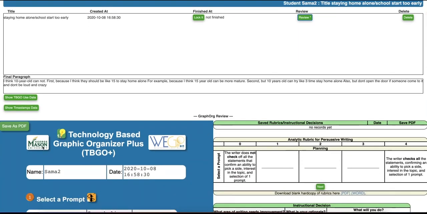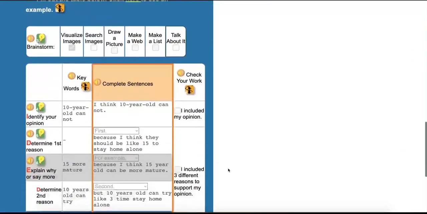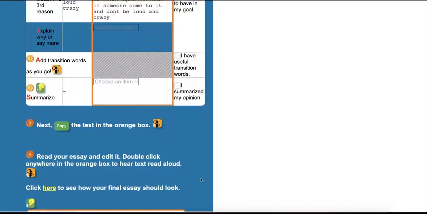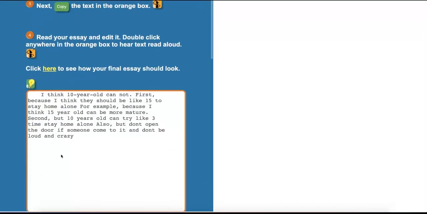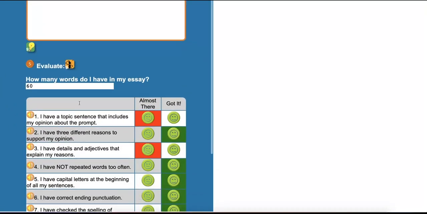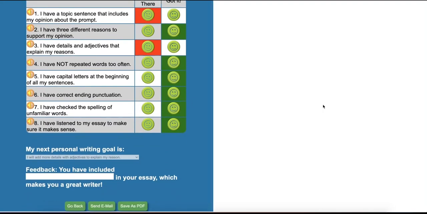To the left will be her technology-based graphic organizer that she completed. Remember to scroll through the entire essay like so, and check what parts of the TBGO have been completed or not, and see how far the student was able to get in the development of the essay. For example, did they evaluate the essay? It looks like Sama did complete the evaluation section of the TBGO.